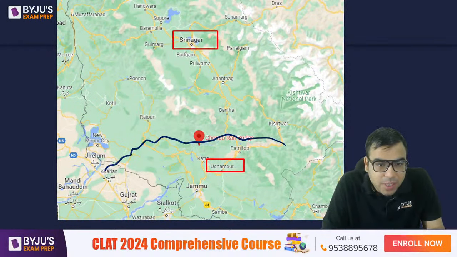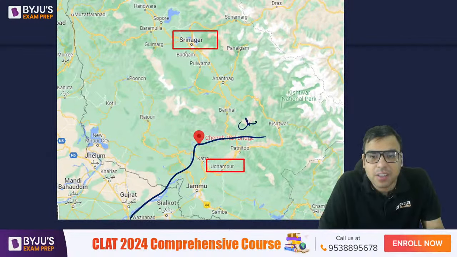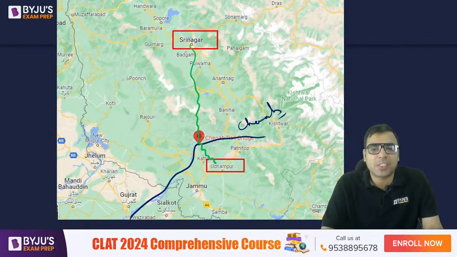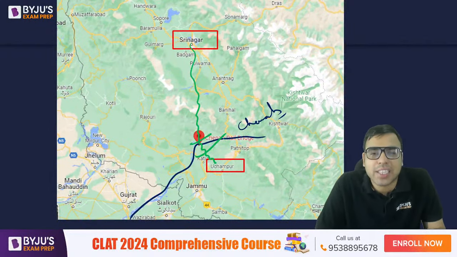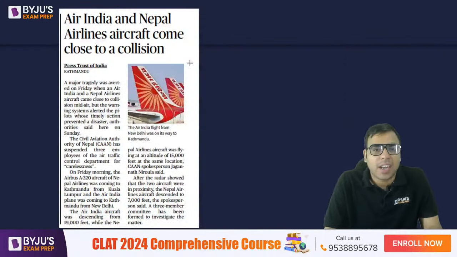Chenab river is going something like this, no, it is going like this. This is the Chenab river. The one over here is the Jhelum. So this one is the Chenab and the rail link is like this. So Srinagar will be connected with Udhampur. So there will be a bridge, and this bridge will be the world's highest bridge on the Chenab river. Okay? Is it clear? Okay, yes. Let's move on.